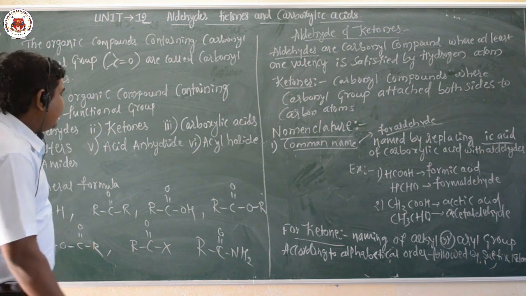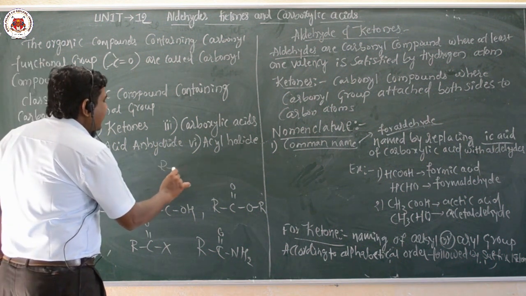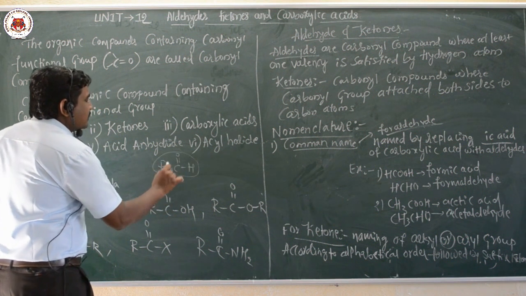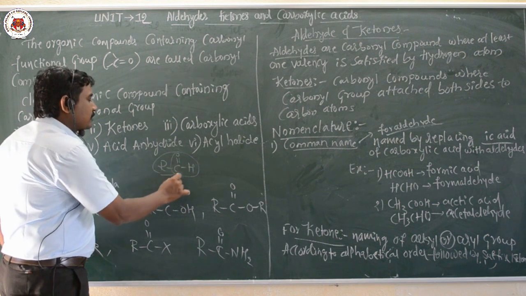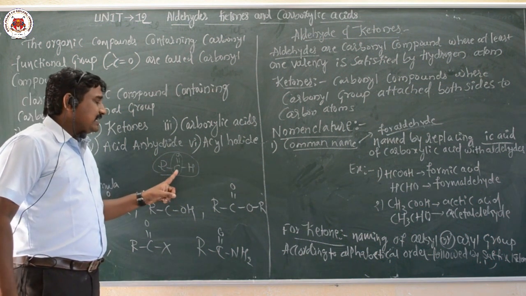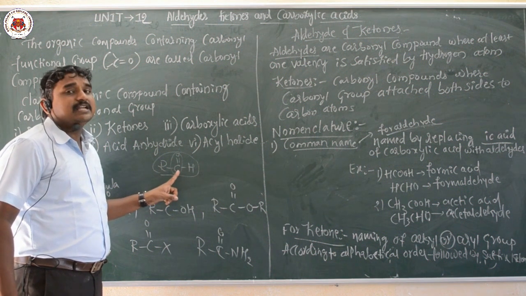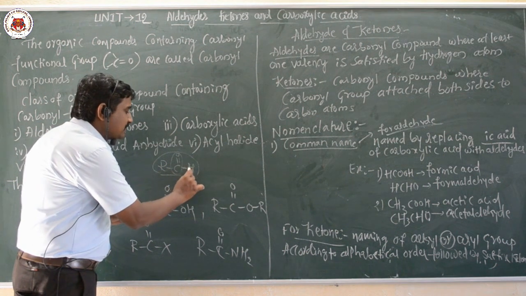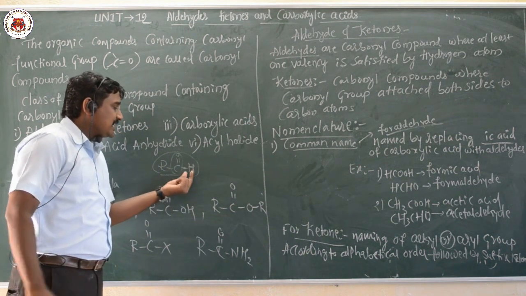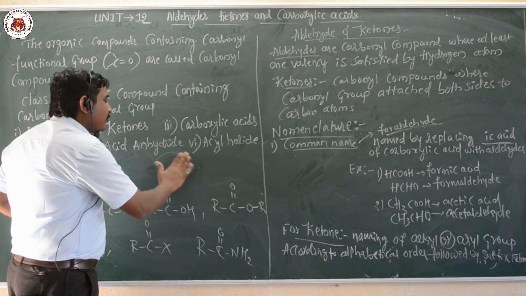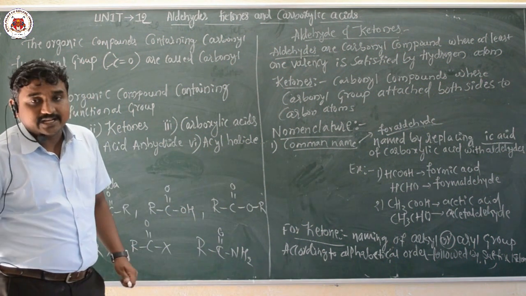I will write the aldehyde general formula, RCOH. This is the carbonyl functional group, C double bond O, where at least one valency is satisfied by a hydrogen atom. Such a class of organic compounds is called aldehydes.